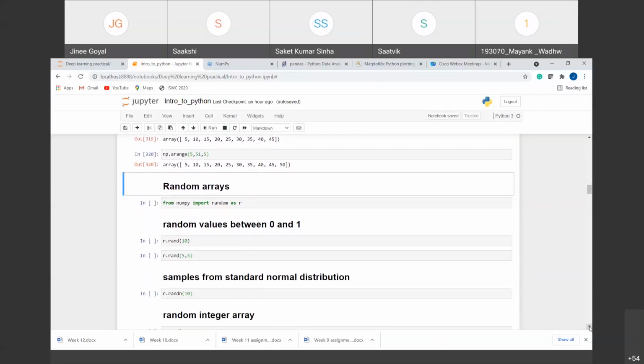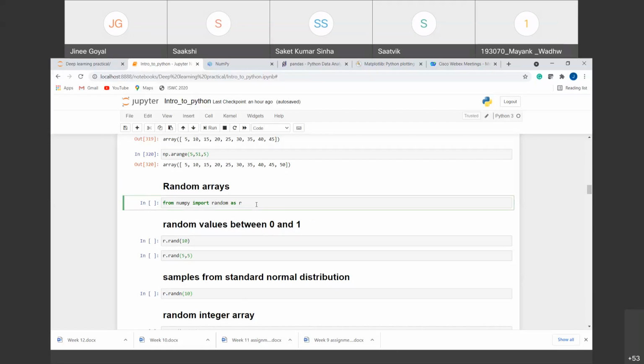Next are some of the random arrays that we use. For example, if we want to create a large data set, we cannot create it using manual work. That is, we cannot add the values one by one. NumPy gives us the facility to add values at random. So NumPy has a random class, from which we can create different types of arrays, which will give us random integers or random values in between.